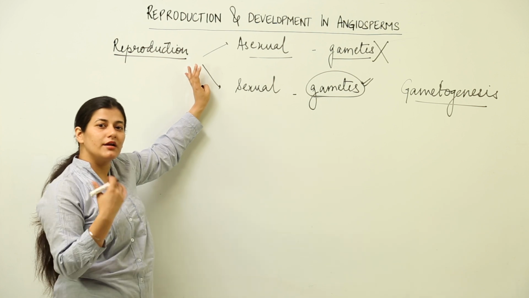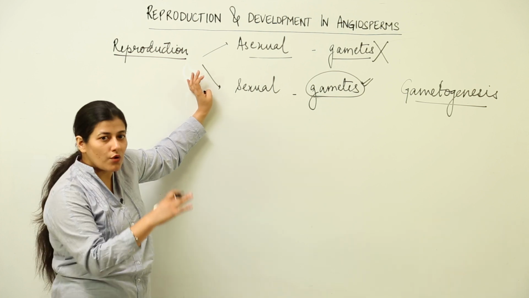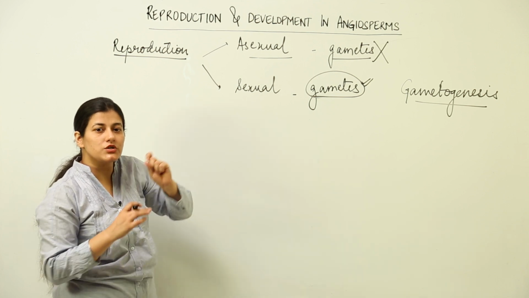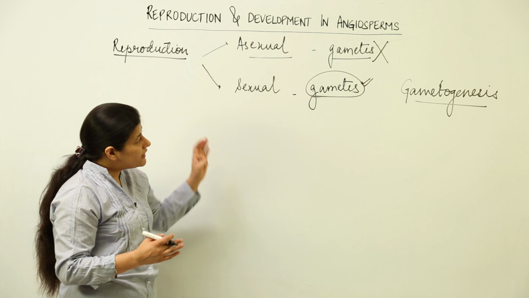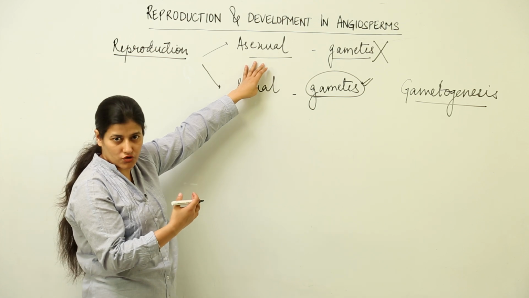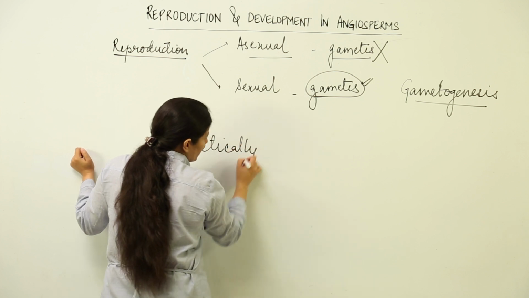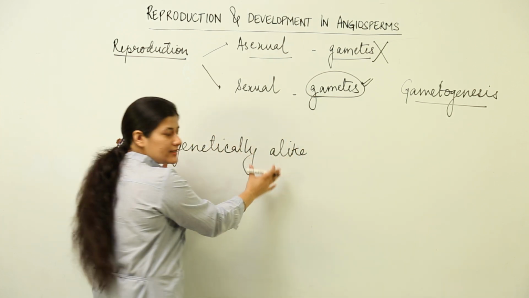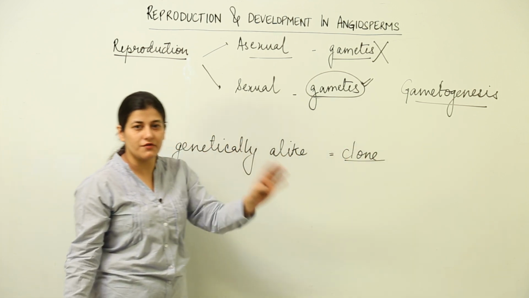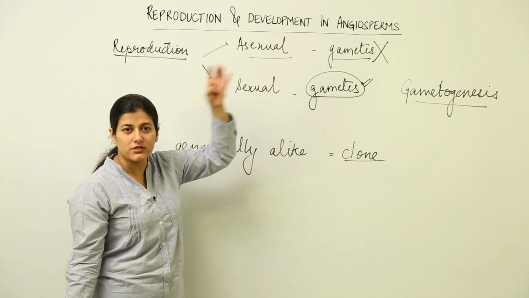Till now we have studied that there are many types of organisms, some are cellular, some are acellular, some are multicellular. So in the case of all the options that I told you, cellular, acellular or multicellular, some part of the organism is going to give rise to the new organism without gametogenesis, and the offspring that would be formed as a result of asexual reproduction would be genetically alike. Genetically alike means that a clone of the parent would be formed. There would be no difference between the parent and the progeny. So, we have clones which are formed as a result of asexual reproduction.